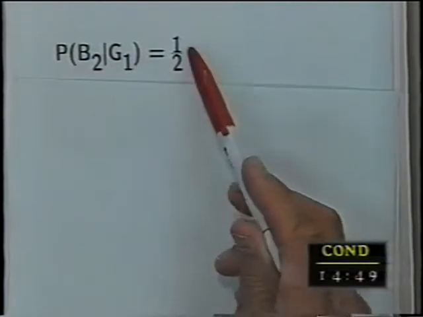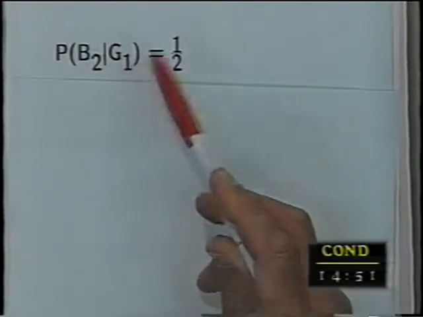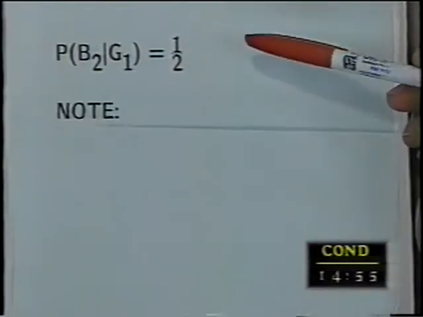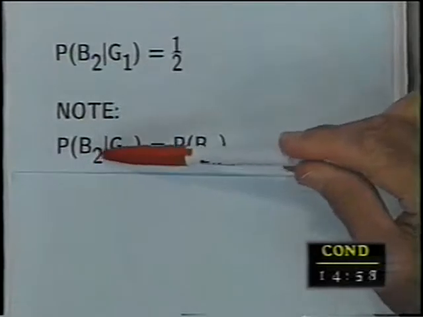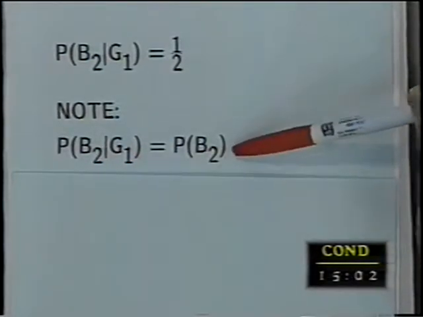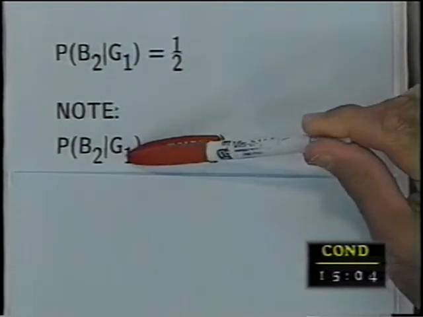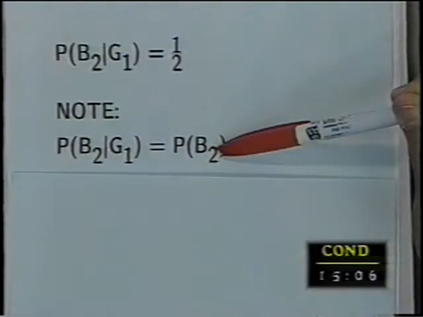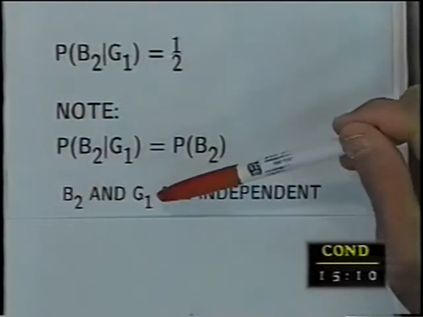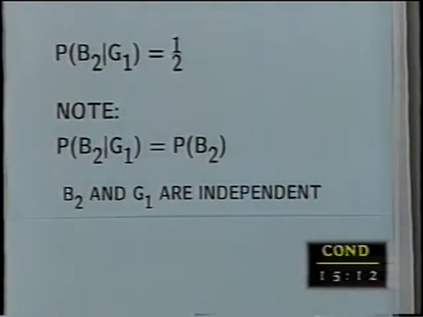Half of them had a boy second and a girl first, and if they're equally likely, the probability is 1/2. Note, the probability of a boy second given a girl first was the same as the probability of a boy second without the condition. The condition in no way changed the probability of the event. So we say that a boy second and a girl first are independent of each other.